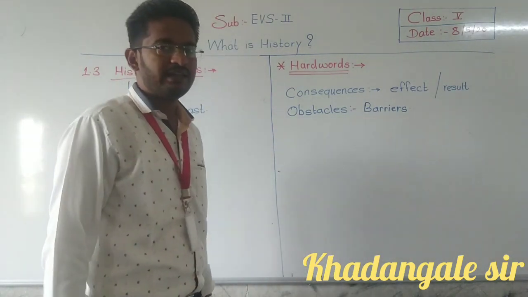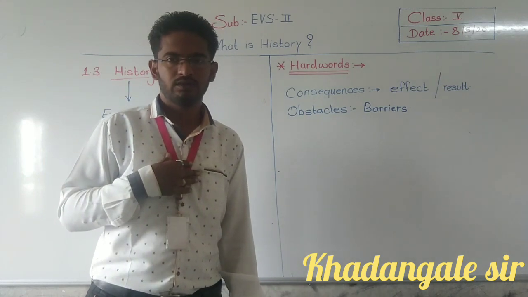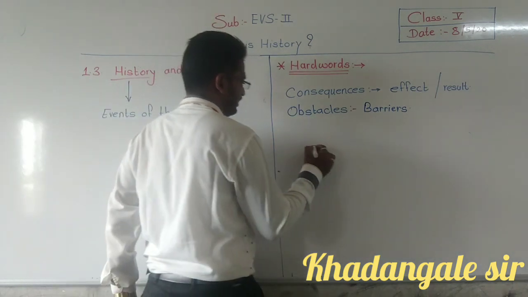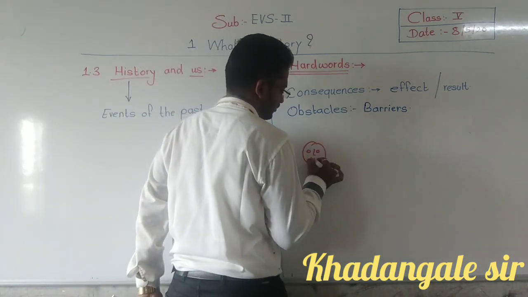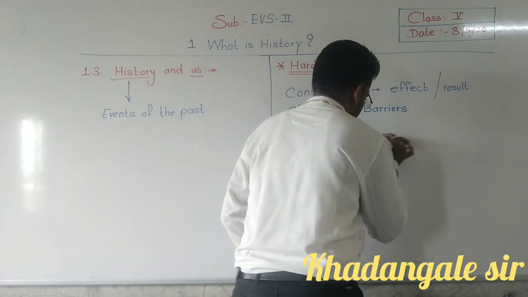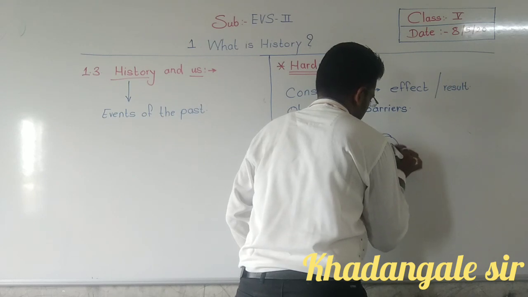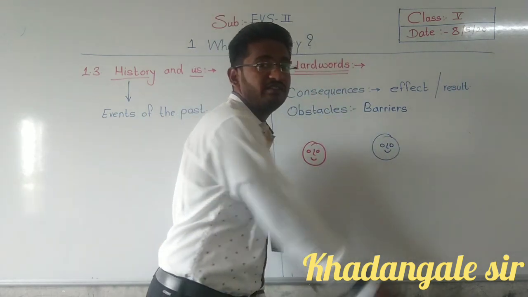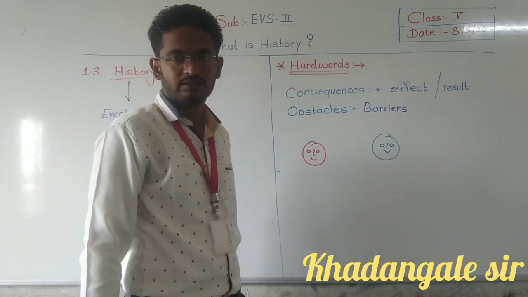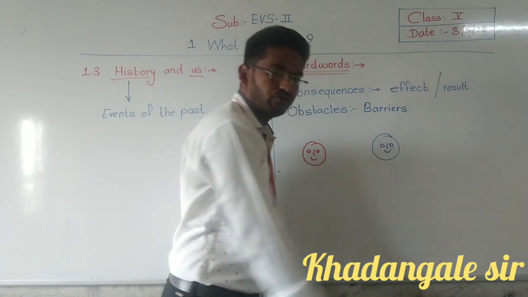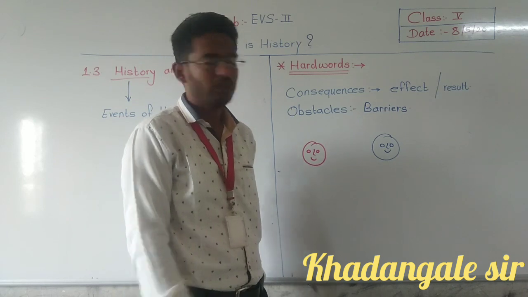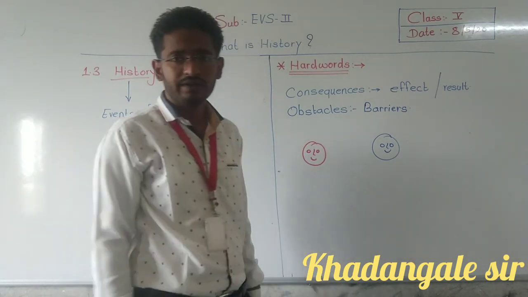What were those people doing at that time? Suppose I am a potter. Okay, we'll take here: this person is a potter, and this blue one is a farmer. This one is a potter, this one is a farmer. The farmer has a lot of food grains with him, and this potter has pots with him. He has made some pots, and here he got food grains.